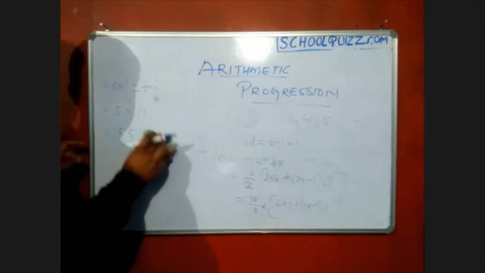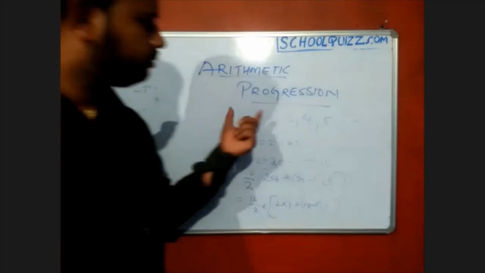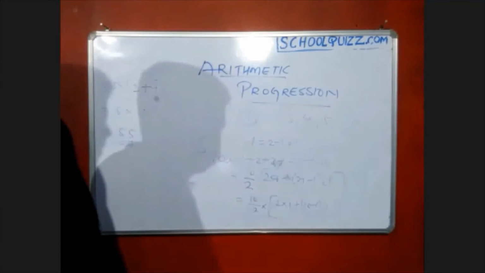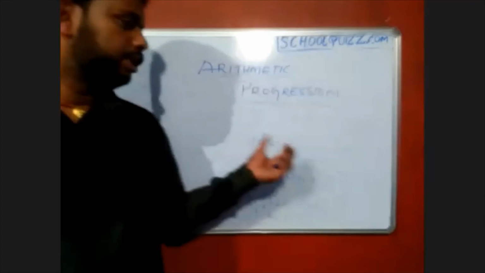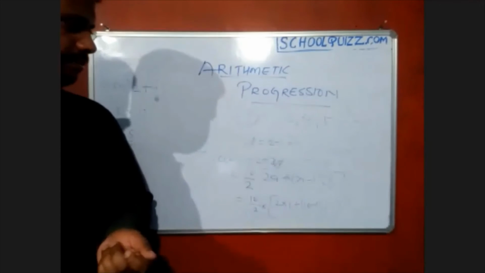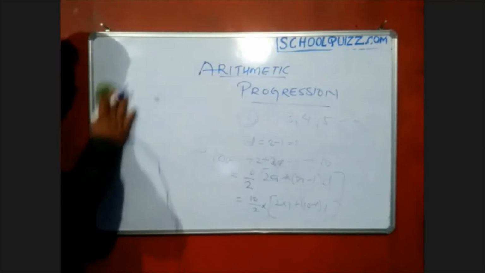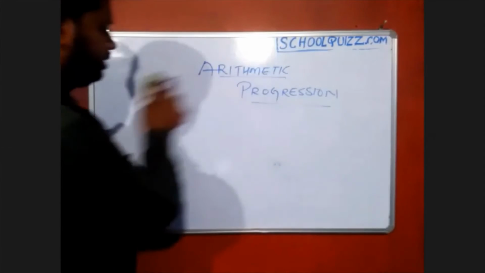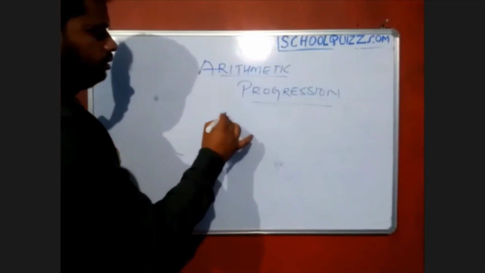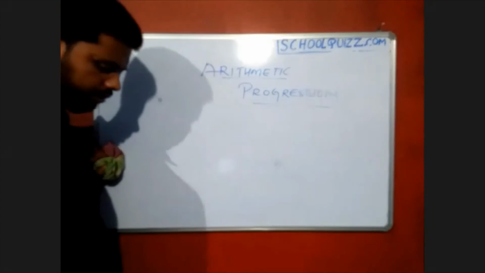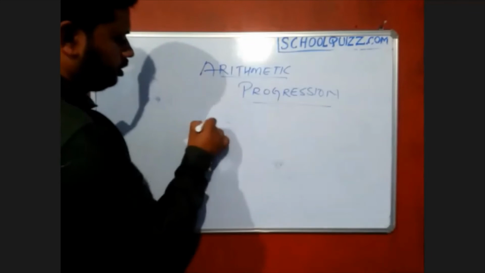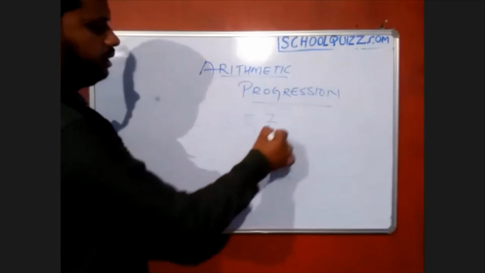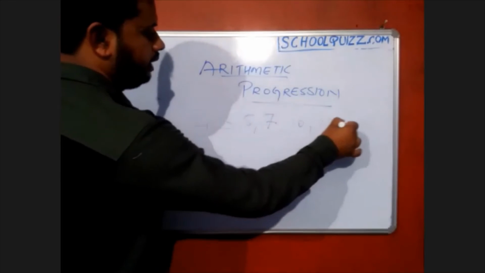So maybe they will ask you whether it is a progression or not. That question is also possible in progressions. Let's try to get those questions. Suppose I'm saying 2, 3, 5, 7, and 10, 12, like that.